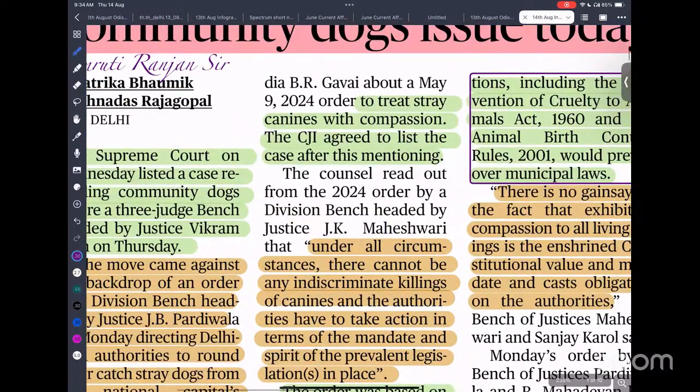The Chief Justice of India said to treat stray canines with compassion, and urged that the case be listed. There is a very good quote: the greatness of a nation can be judged by the way its animals are treated. No doubt there might be some instances of dogs killing, but we are human beings. We have intellectual knowledge and rationality, so it is better that we manage them rather than killing them.